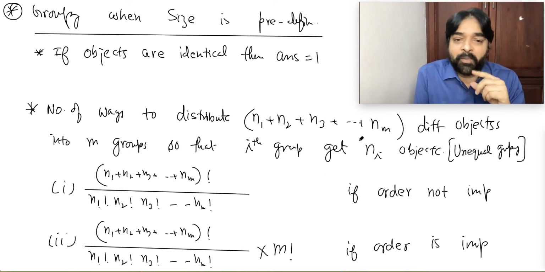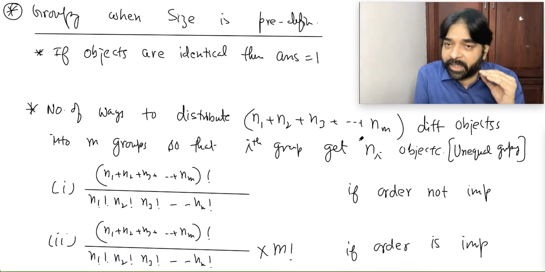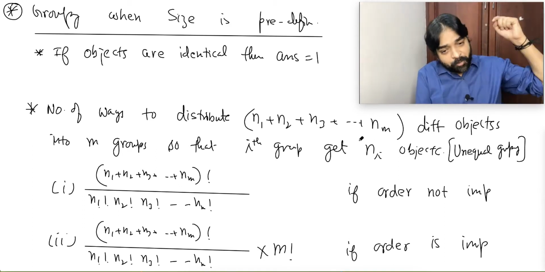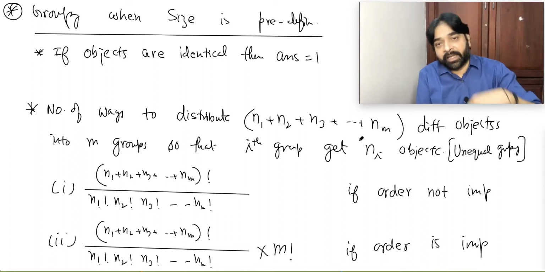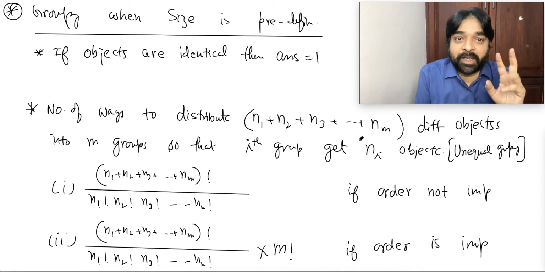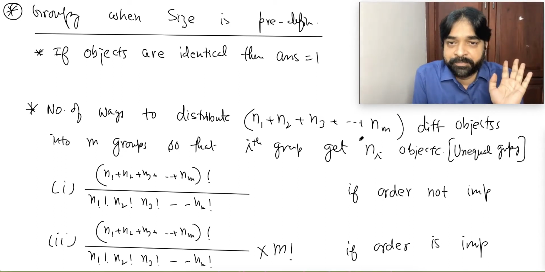So what will happen? What is the solution of this? Let's try to think about a solution in general, not for grouping only. If you have to select two objects out of four objects, and I want to do it one by one, means first I will select one object, then next I will select again from the balance. I want to do it by that method only, but I want the correct answer. I want to remove the repetition.